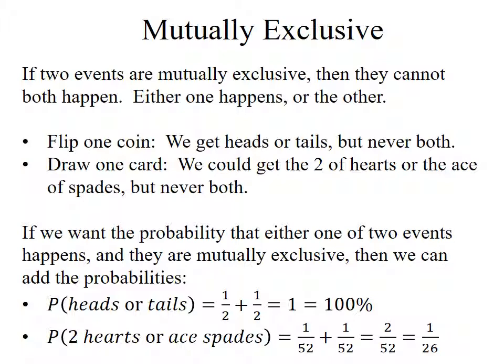Similarly, what's the chance that if I take a deck of 52 cards and draw one card, I will get either a 2 of hearts or an ace of spades? That's 1 out of 52 for one of the cards, 1 out of 52 for the other one. That's a total of 2 out of 52, or a probability of 1 in 26 that I will get either this or that. Either one would make me happy.